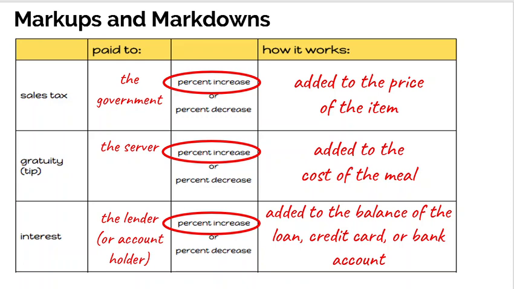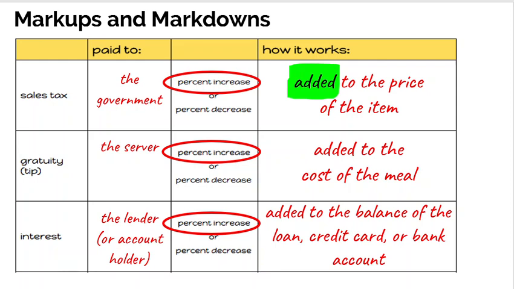The first one we talked about was a sales tax. A sales tax is the amount of money that's paid to the government. It's a percent of increase. Because it is a percent of increase, it's an amount that is going to get added to the price of an item. And that's important to know. An increase that gets added to the price of an item.